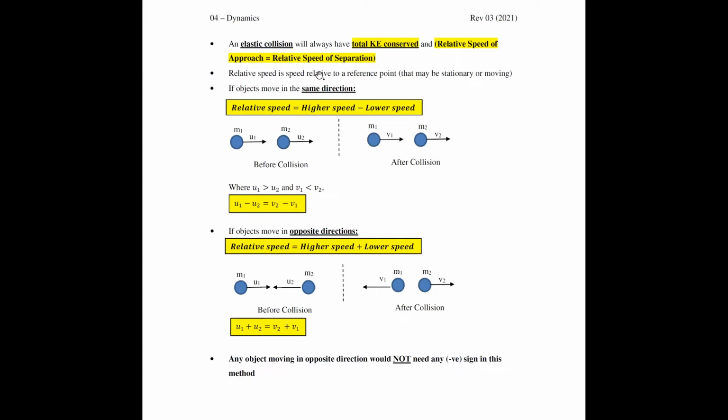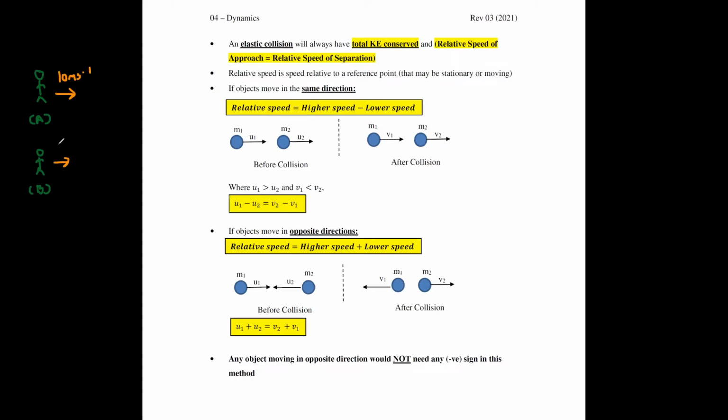Now, relative speed is just the speed relative to a reference point, which may be stationary or moving. What we actually mean by that is you can consider something like this. Say, for example, I have person A and then I have person B. I tell you that this person is moving 10 meters per second.